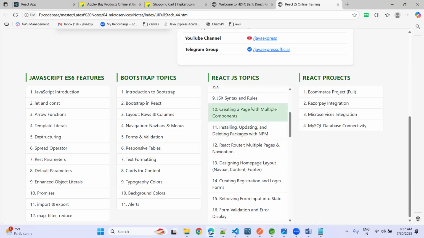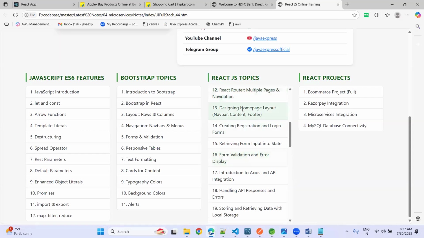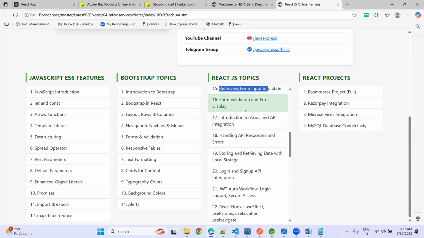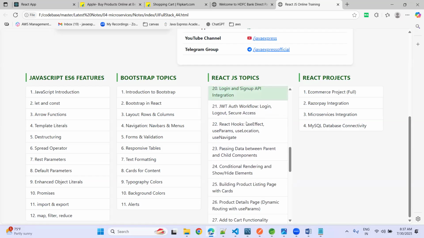Your application can be divided into multiple components. In Java, you are creating multiple microservices, right? Here we are dividing your application into multiple components. And we have routing, like when you click on this one, that page should appear. This is routing. Home page, header, navbar, main component, header component, user registration. You are receiving input from the user, form validation. To make our API calls, we are using the Axios library. How to handle API responses, login and sign up, JWT.